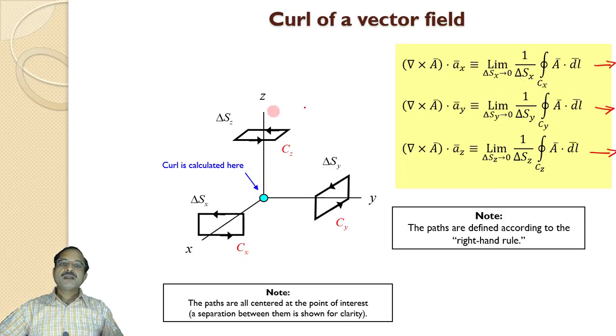As we have seen earlier in the zy plane, this is delta y, this is delta z, and this is curl of x component. At this point I get the curl of y component in this direction. At this point I get curl in the z direction, z component of curl.